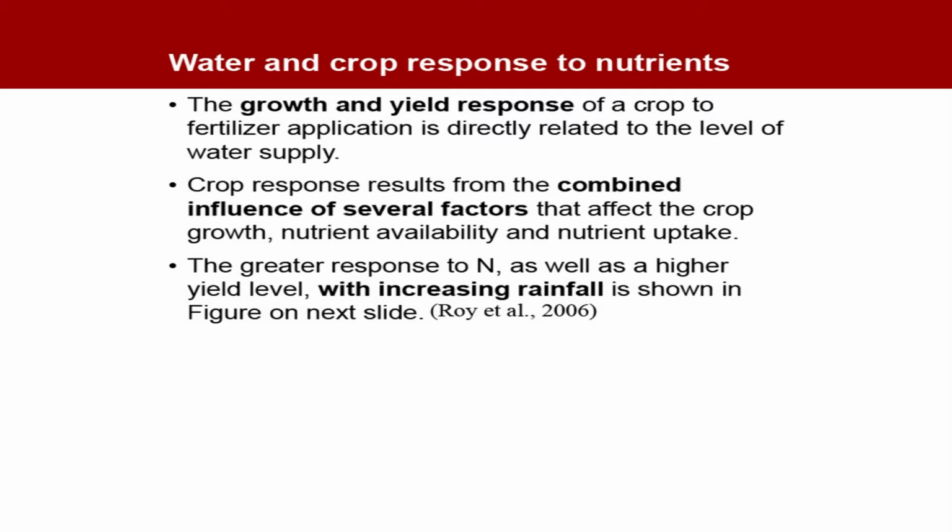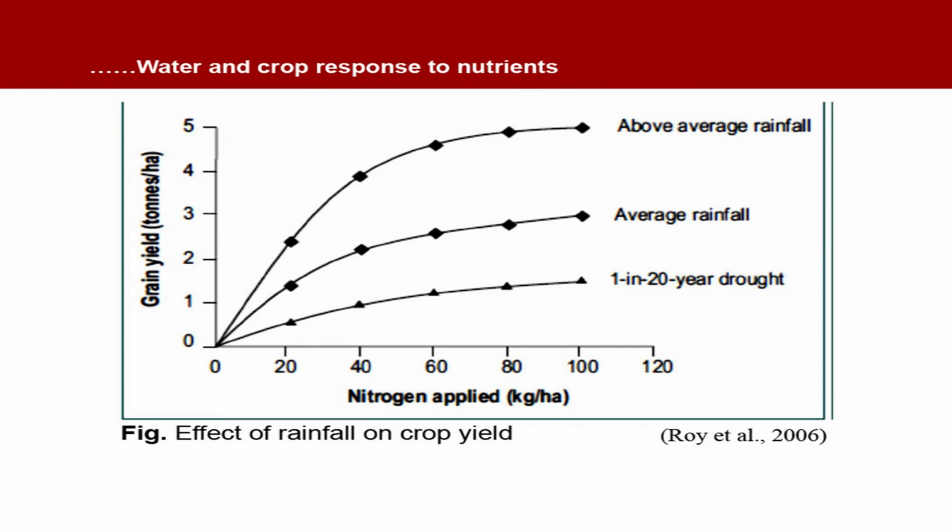Crop response results from the combined influence of several factors that affect crop growth, nutrient availability and nutrient uptake. The greater response to nitrogen as well as higher yield level with increasing rainfall is also shown in the figure. Let us see the next slide. This is a very good slide. You can see the effect of rainfall on crop yield. Rainfall here means the availability of water. The higher the rainfall, the more is the availability of water in the soil.